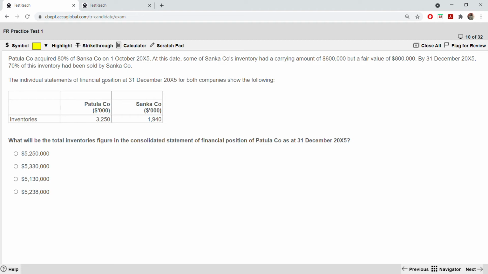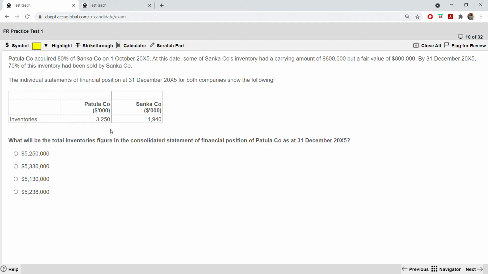Again eliminated. In the individual statements, you have been given the inventory of both the companies. Remember previously we were given a question on cost of sales, now we are given one on inventories. So what will be the total inventory figure in the consolidated financial statement? This is a similar question to that, but this is now inventory. That was cost of sales. So now you should be able to understand this.